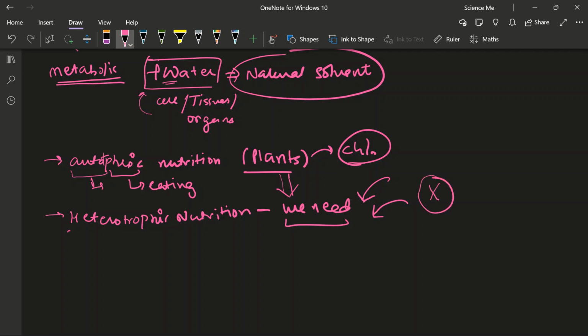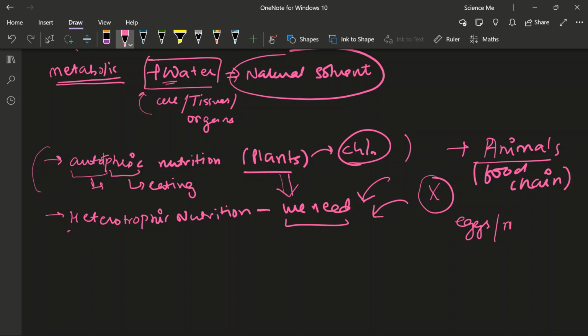But where are you getting those grains from? It's plants, any vegetable or anything or everything, in fact. Either you are dependent on plants or other animals who are lower in the food chain. Like if we are carnivores, if we eat non-vegetarian food, we eat eggs, we eat meat, and we eat all of these things. So we are always dependent on our eating.